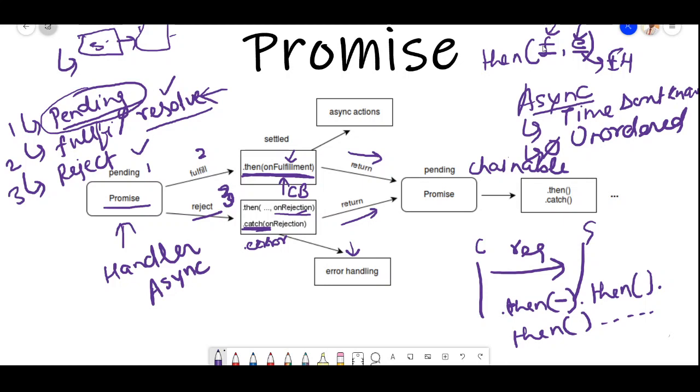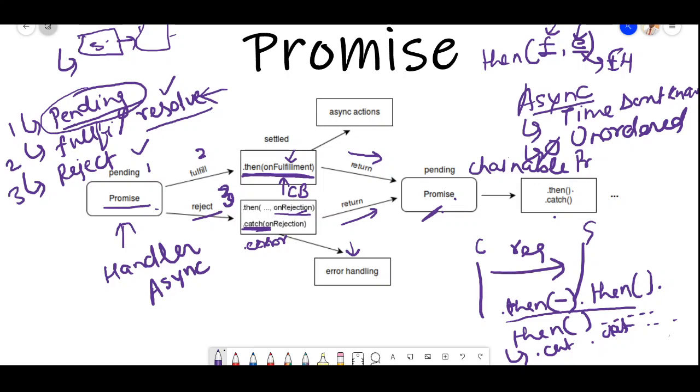It does not have any limitation on how many then functions we write. Similarly for catch functions, we can write a catch function and then after dot catch another. These sequences of functions are called chainable functions or chainable promises, because this promise is going to return a promise right here, and this promise is again going to return a then or catch method.